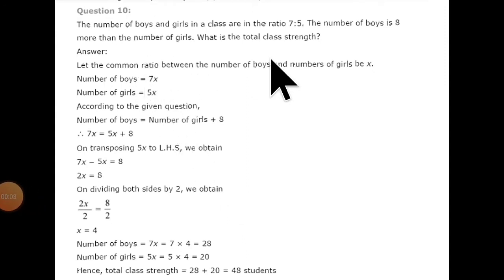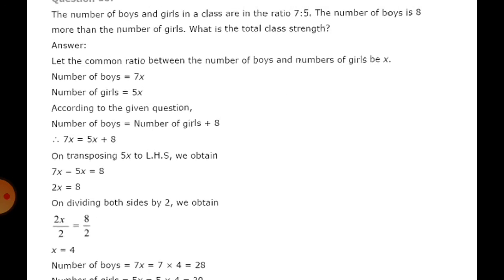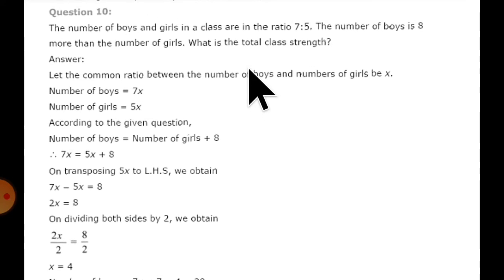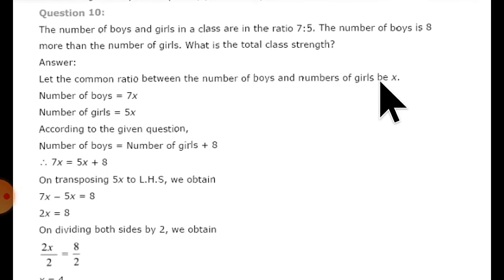The number of boys and girls in a class are in the ratio 7:5. The number of boys is 8 more than the number of girls. What is the total class strength? Now let us see, let the common ratio between the number of boys and number of girls be x. First we will suppose x for the ratio. The number of boys is 7x, because 7 is for boys, 5 is for girls. So 7 means 7x and 5 means 5x.